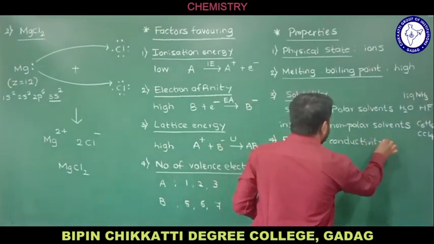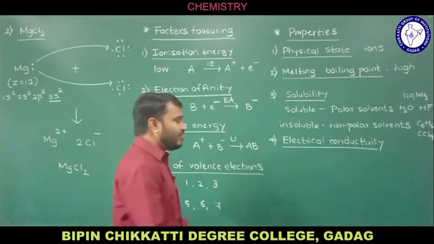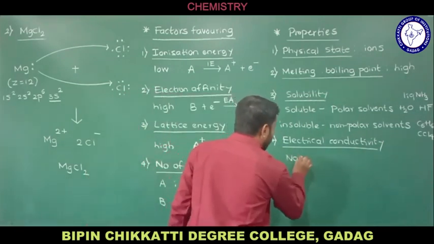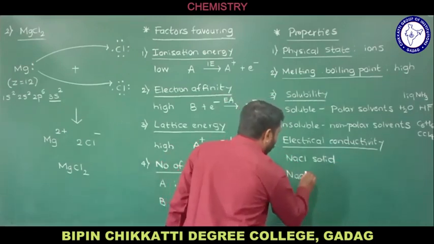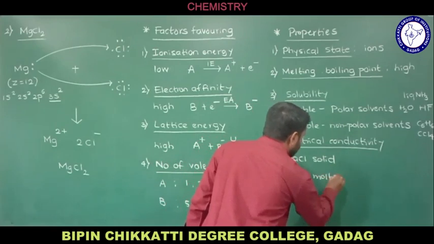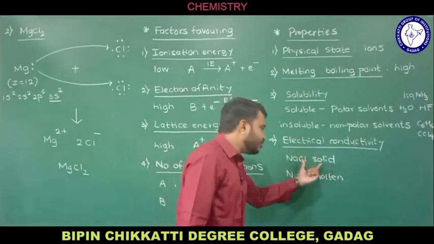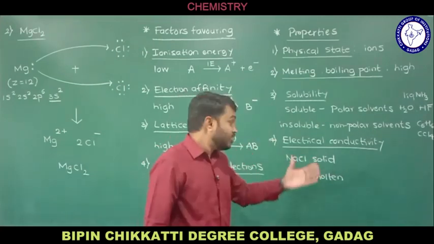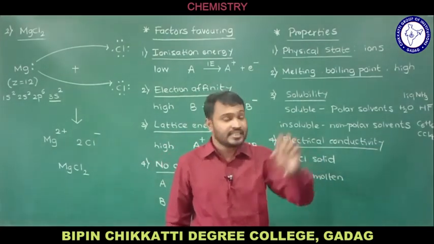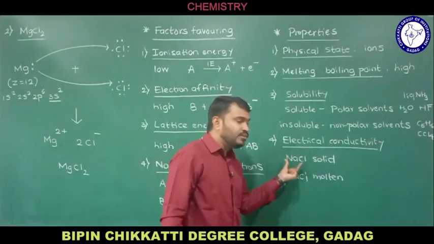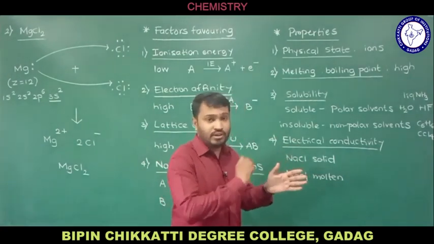Electrical conductivity of ionic compounds. Now I will give one example, then you will understand. If you consider solid sodium chloride, and molten sodium chloride: in solid sodium chloride, there is a definite arrangement of cations and anions in a crystal structure. So these ions are not mobile in nature. These ions are fixed in a particular crystal structure.